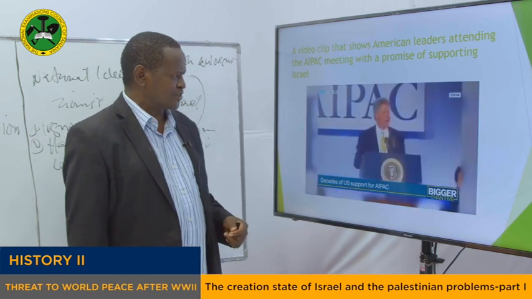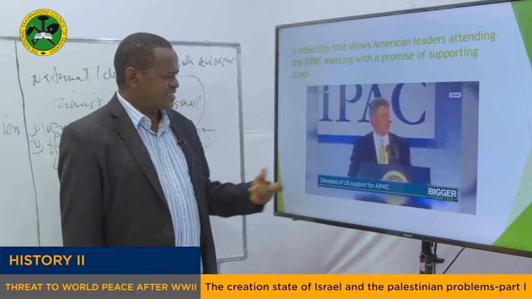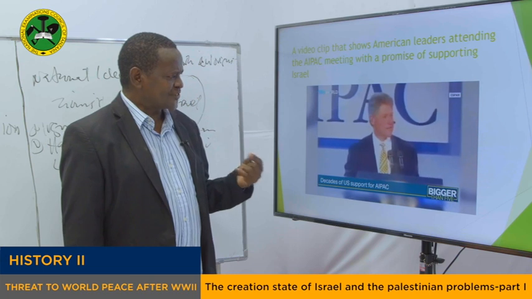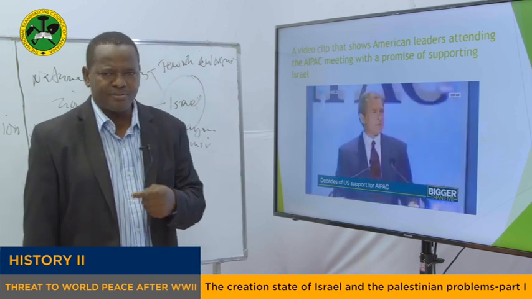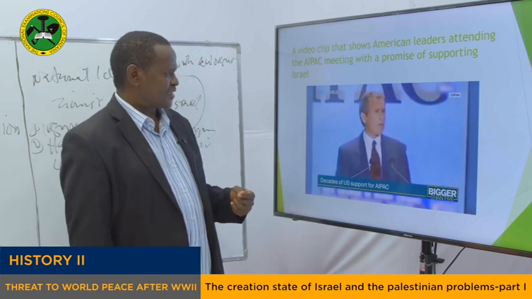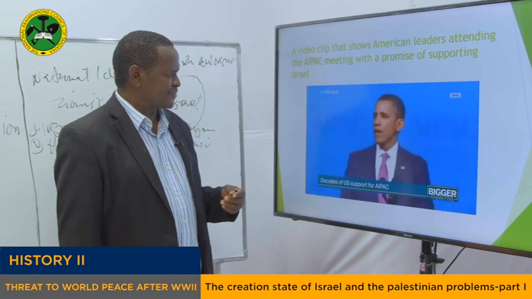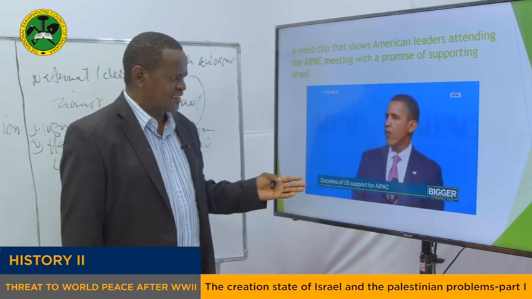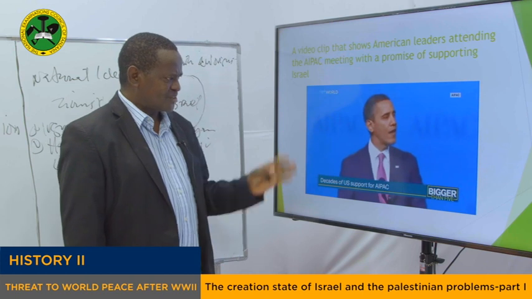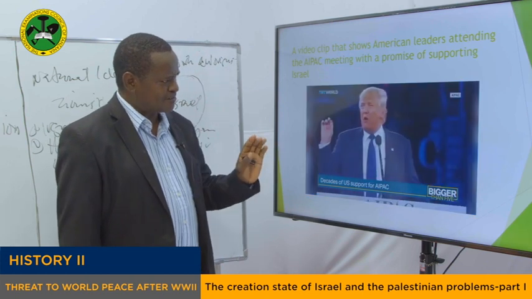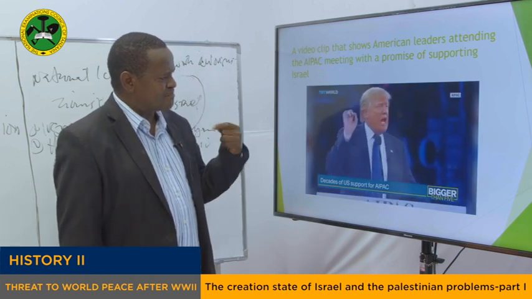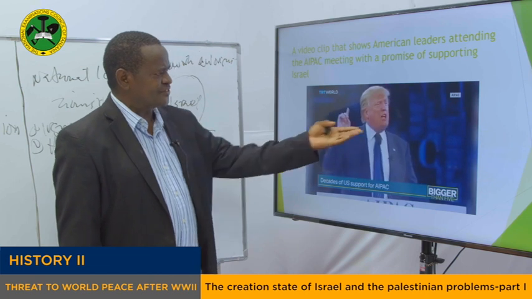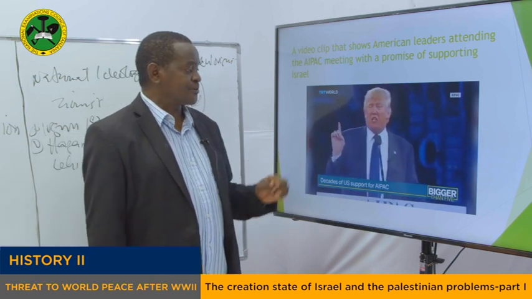This is George W. Bush, also addressing the members of AIPAC, on why his country, the United States of America, is supporting Israel unconditionally. This is Barack Obama, also addressing AIPAC on different occasions. But all of them were telling that they support Israel unconditionally. This is Donald Trump, also doing the same.